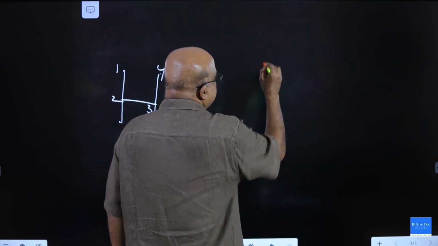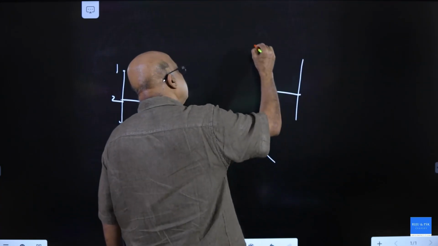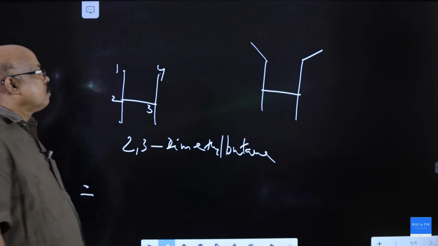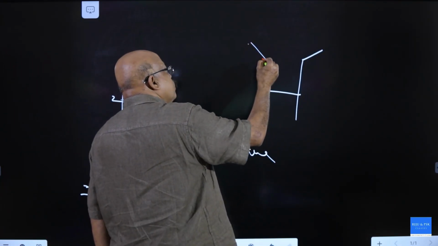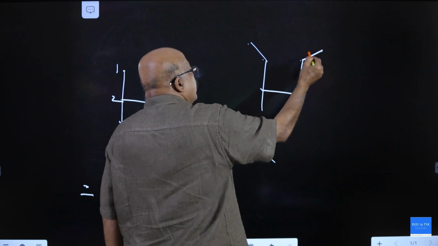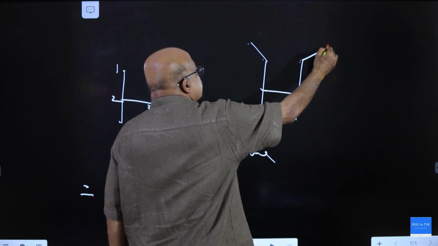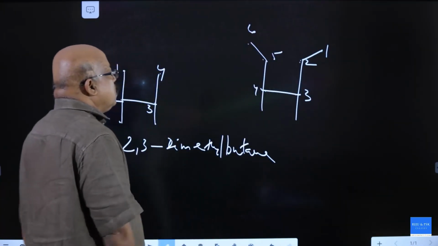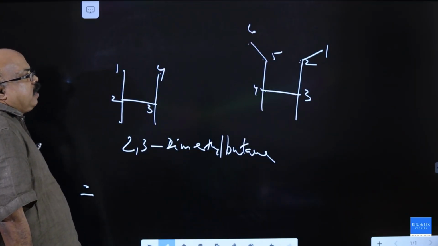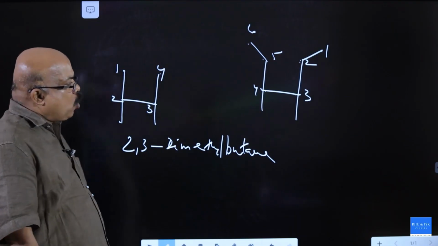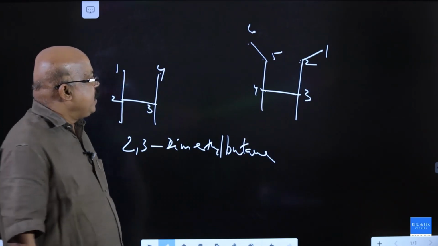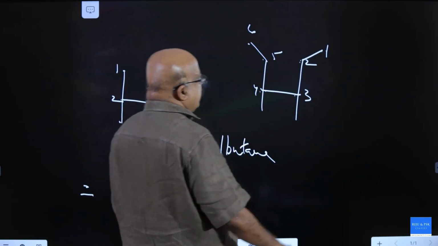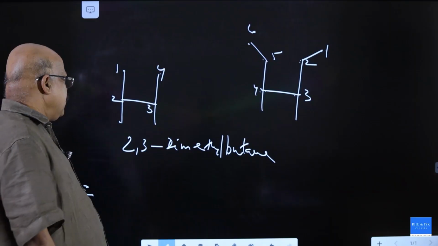This one. 1, 2, 3, 4, 5, 6. This is the longest possible continuous carbon chain. It is 6 carbon chain. Hexane is the parent. 3, 4 dimethyl. 3,4-dimethyl hexane.